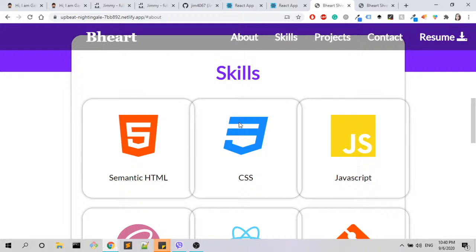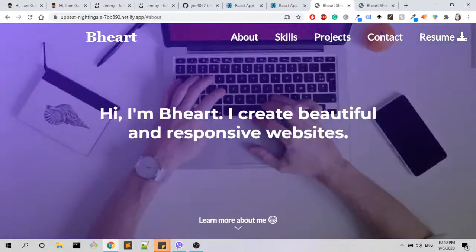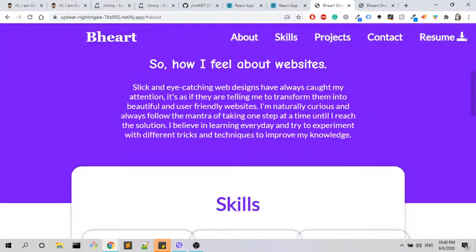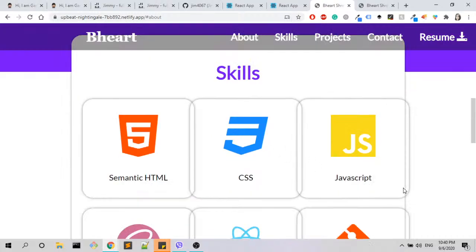One box is above the other, and also here the third box is outside of another box. So maybe the responsiveness isn't the best that it could be, but because you say that you create responsive websites, I would expect the boxes to have a different style. And maybe you could actually just remove the boxes and have only the image and the text. Maybe this is enough. You don't need so many texts.